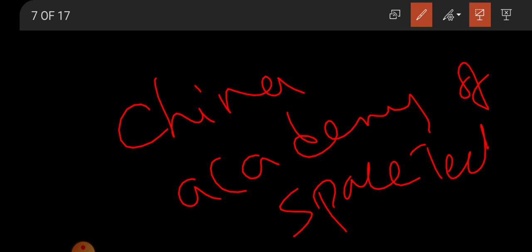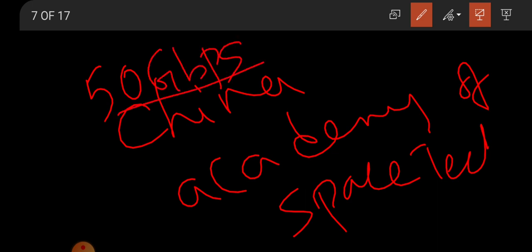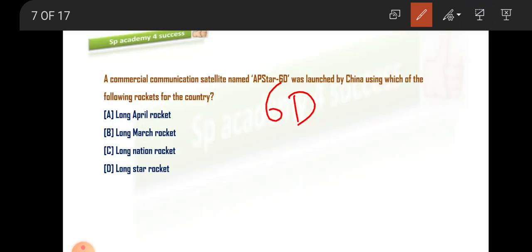And this was launched by using a launch vehicle called the Long March rocket. And it is this communication satellite. This is a new satellite and it can provide a communication capacity of at least 50 Gbps. Okay, what is the communication satellite capacity? 50 Gbps. So the important points in this bit are, the first one, it is launched by China.